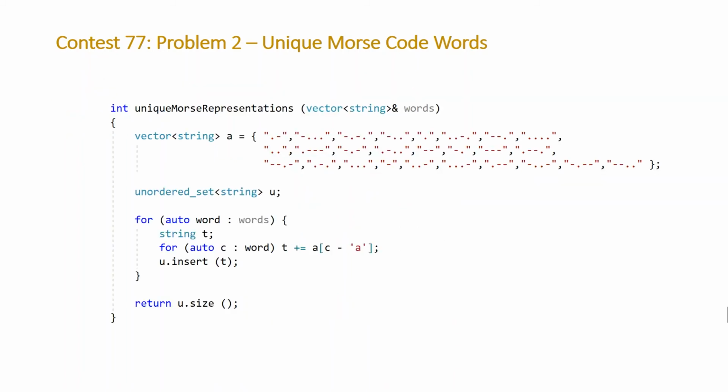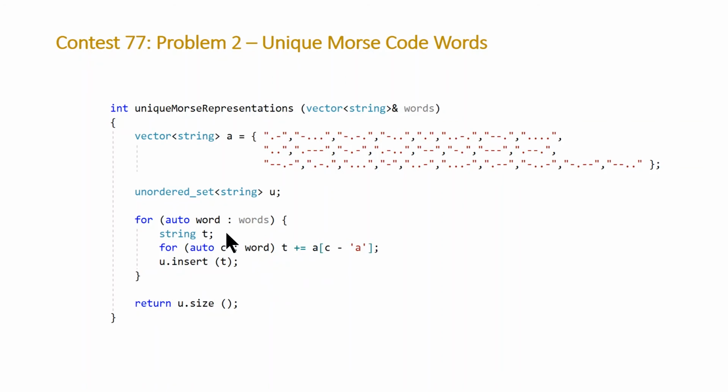Here we have a function, uniqueMorseRepresentations, that takes as a parameter a vector of string words. We're going to start off by declaring a vector of strings, and we're going to copy and paste all the Morse code transformations for each character into an initializer list and use that to construct our vector of strings, A for alphabet. Then we are going to construct an unordered set of strings and call this U. And then we're going to loop through using a range-based for loop. For each word in words, we're going to declare a string T for transformation. And then we'll have another range-based for loop where we loop through each of the characters in our word.